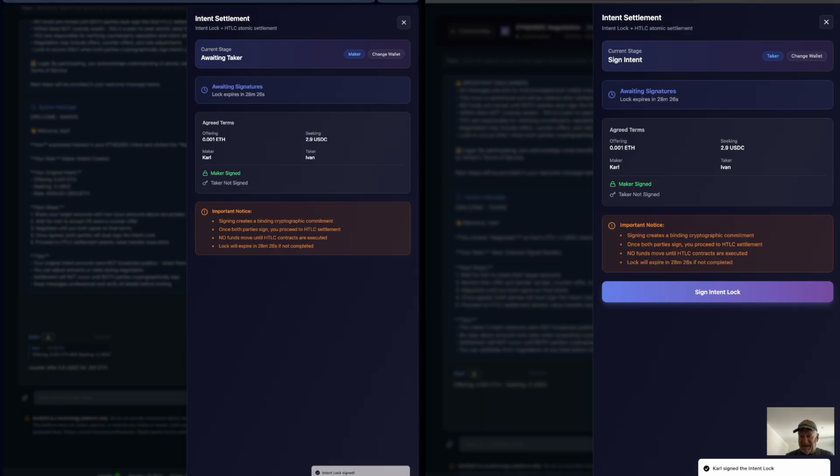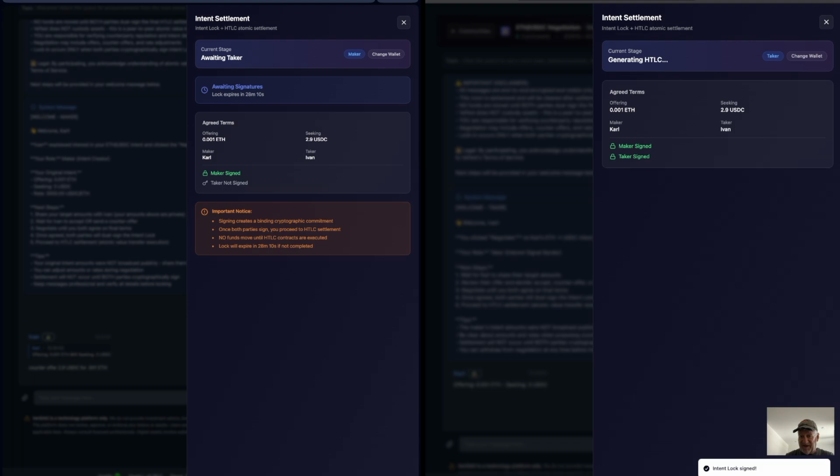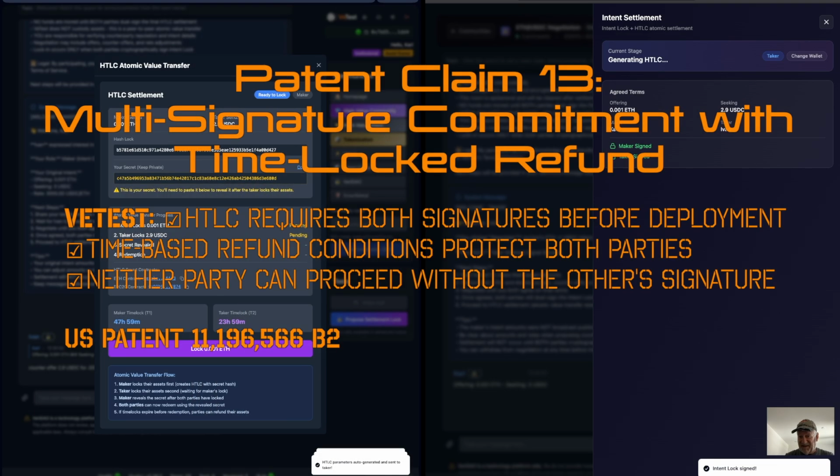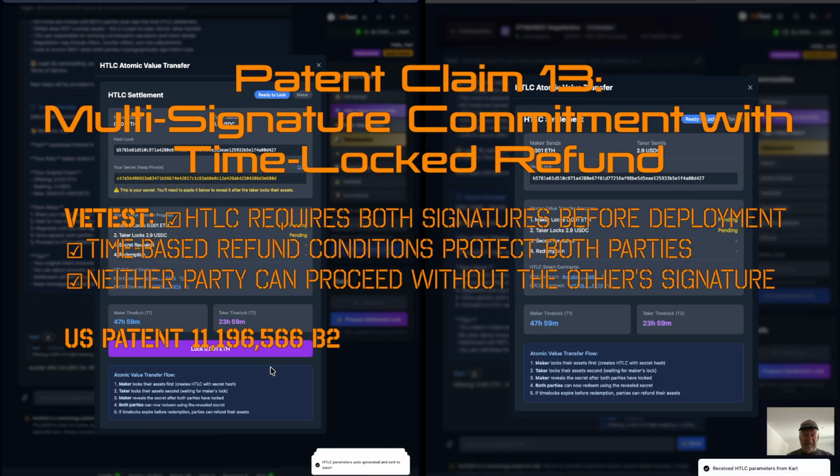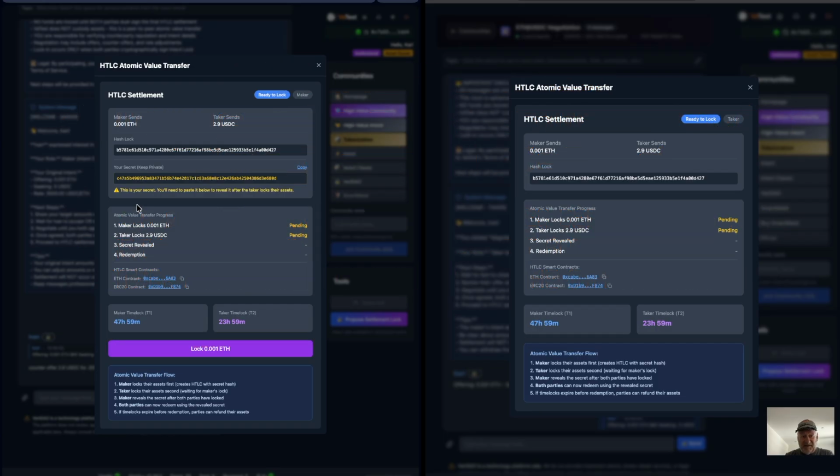And now Ivan, the taker, got notified and he sees the change here that Carl, the maker, has signed it. Well, then Ivan needs to sign it to move ahead as well. So he sees the information in his MetaMask and he signs. We see that denoted here as well as the message. And on Carl's side, the maker, now we see a change in the status here.